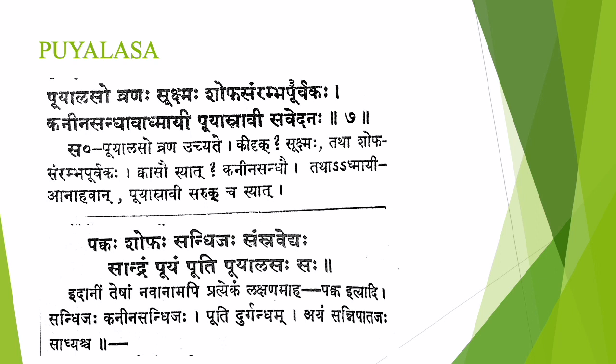Samsravedyaha, from that swelling there will be discharge. How does the discharge look? Sandram Puyam Pudi Puyalasa Saha. Sandram, thick, purulent pus discharge will be there from that suppurative swelling. That is Puyalasam according to Acharya Sushruta. So these are the lakshanas of Puyalasam.